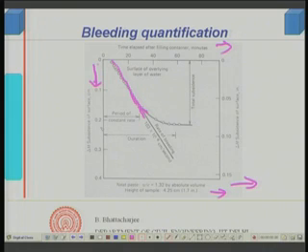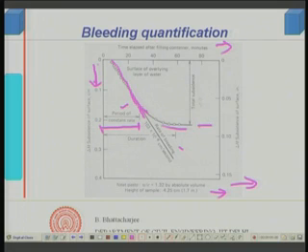So, this is the period of constant rate. Then you can see that the rate of bleeding gradually reduces. The initial rate of bleeding is what we call the rate of bleeding in centimeter per second.